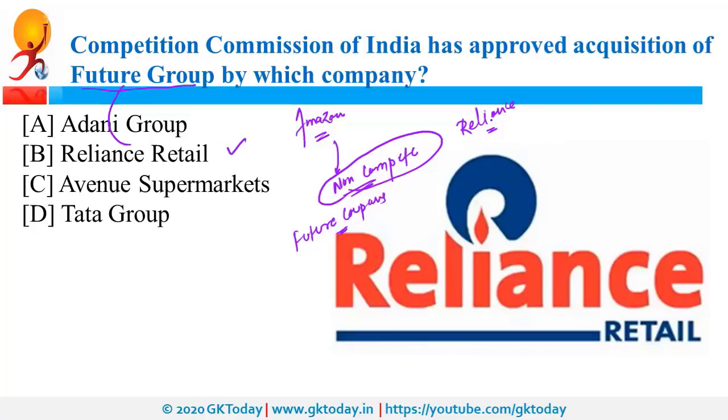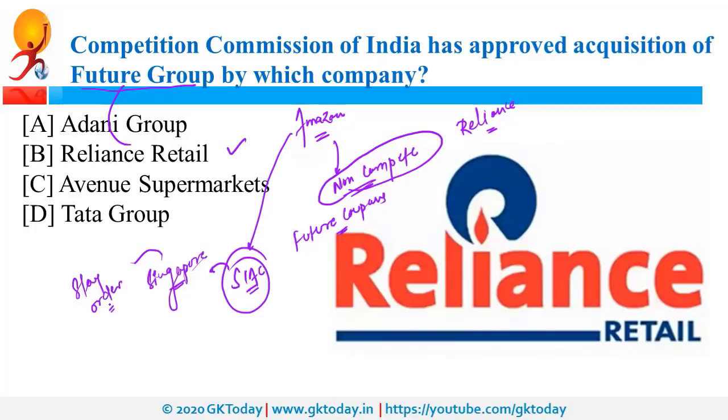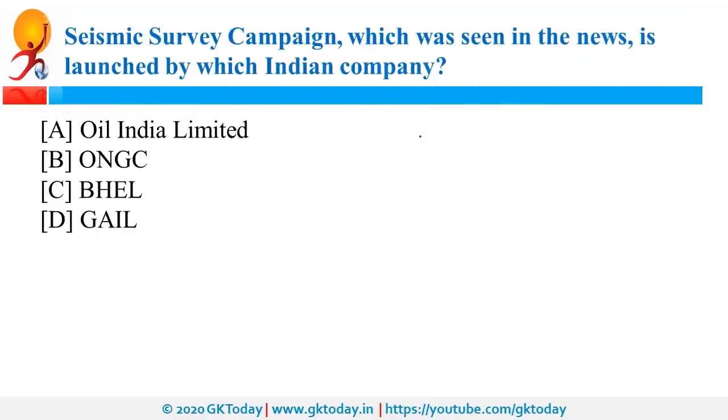Now, Reliance and Future Group decided to go ahead for this deal, and Amazon approached SIAC, that is Singapore International Arbitration Center, and this arbitration center issued a stay order. However, the Future Group and Reliance Group said that we are not going to follow this order because it is not as per Indian law. That means it is given by Singapore court and therefore it do not have any validity in our country. Then Amazon approached SEBI and Competition Commission of India that the order of Singapore International Arbitration Center should be followed by these two. Now CCI, that is Competition Commission of India, has approved the acquisition of Future Group.